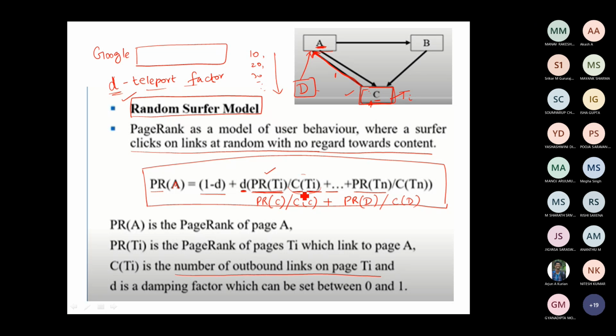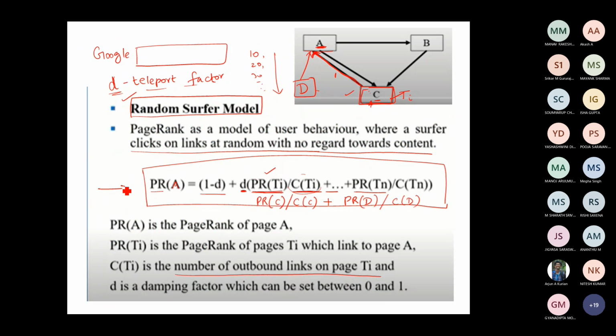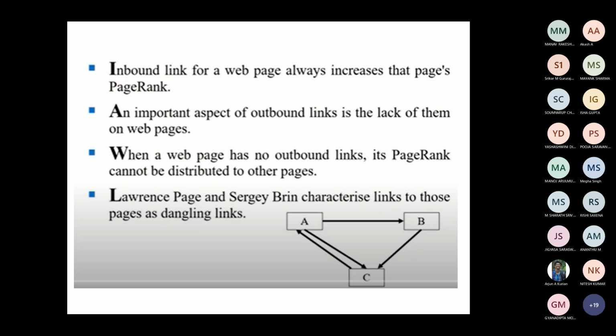So this is how you have to compute the page ranking algorithm. This is the basic formula, given for this step. The basic page rank update rule is to divide the page value of a page by the number of outgoing links and pass this value on, sharing it. This particular updating process in the page ranking algorithm is defined like this. It is a simpler formula they have given us for performing this random surfer model to compute the page rank of a page. We'll see one small example.